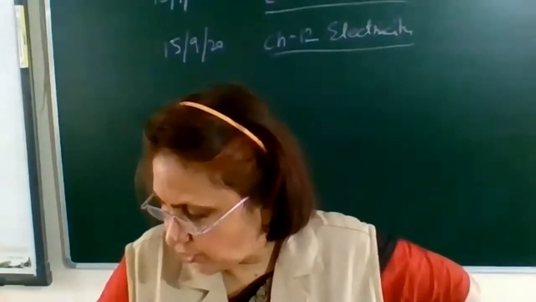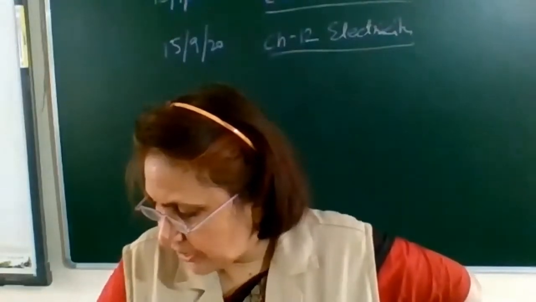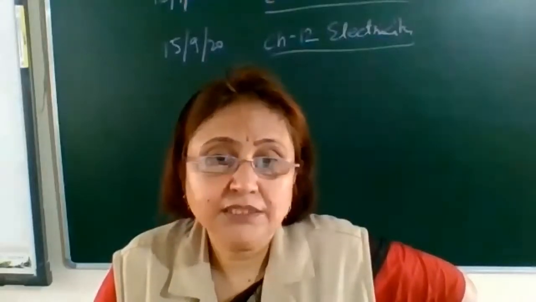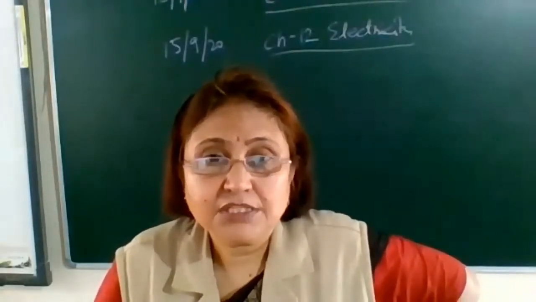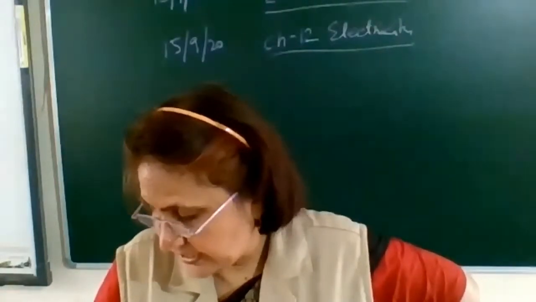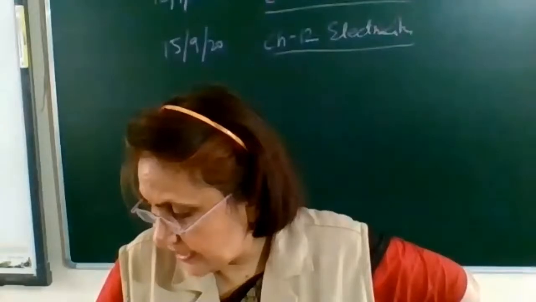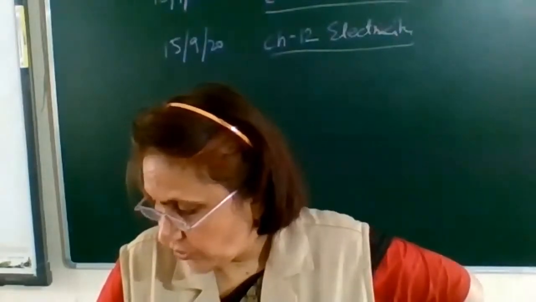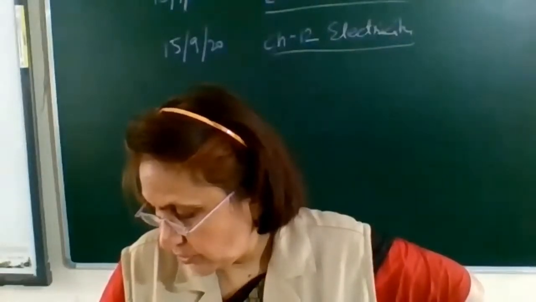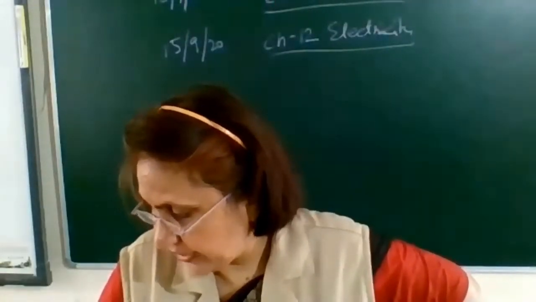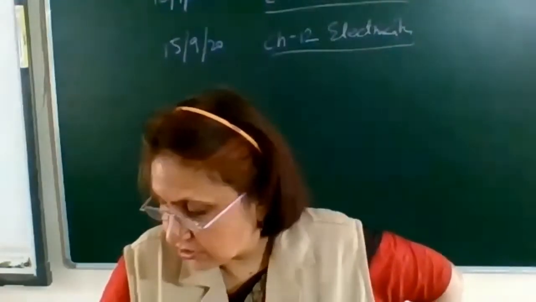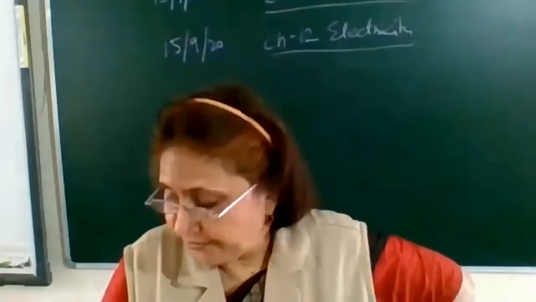Question number 2 is, the human eye forms the image of an object at its cornea, iris, pupil, retina. I think everyone knows where the image is formed by the eye lens. It is at its retina. Next is, the least distance of distinct vision for a young adult with normal vision is about 25 meters, 2.5 centimeters, 25 centimeters, and 2.5 meters. What is the correct option? Everyone knows. C, that is 25 centimeters.